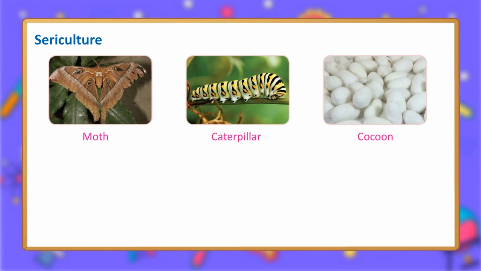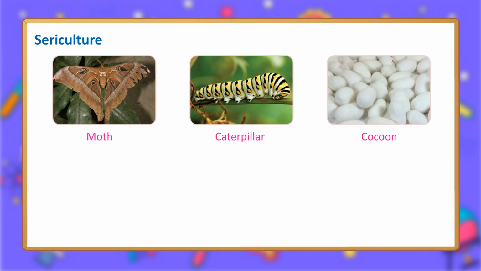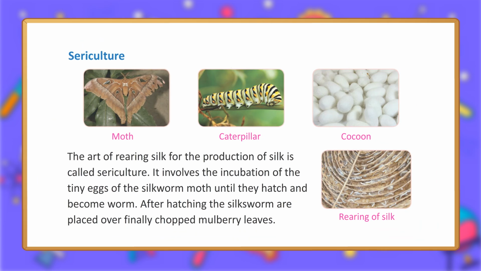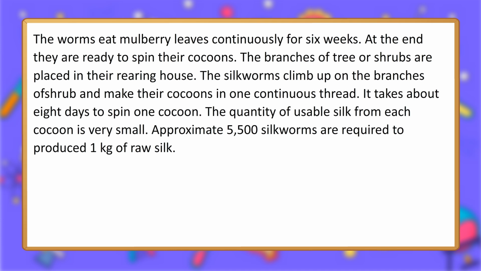Sericulture. Moth. Caterpillar. Cocoon. The art of rearing silkworms for the production of silk is called sericulture. It involves the incubation of the tiny eggs of the silkworm moth until they hatch and become worms. After hatching, the silkworms are placed over finely chopped mulberry leaves. The worms eat mulberry leaves continuously for 6 weeks.